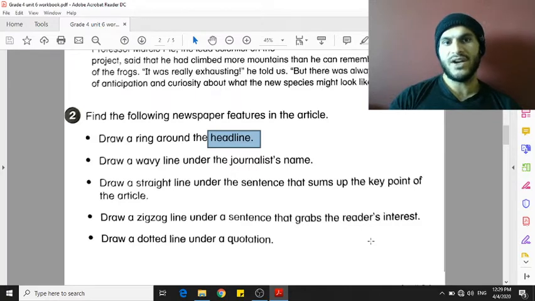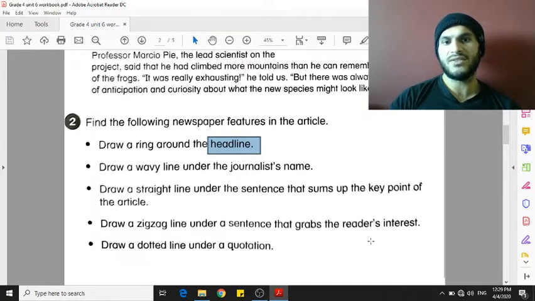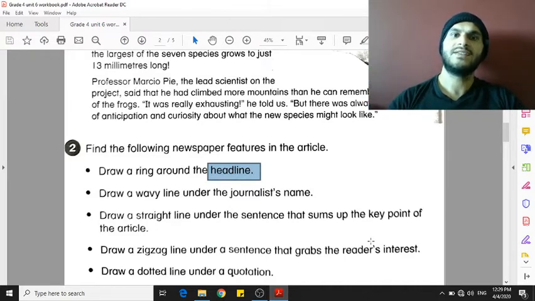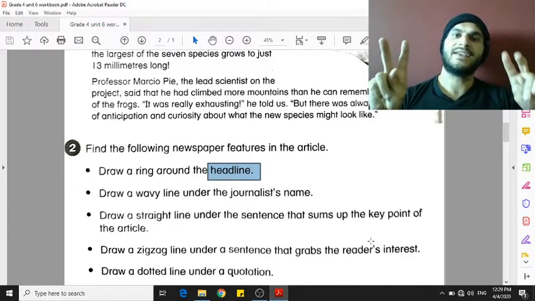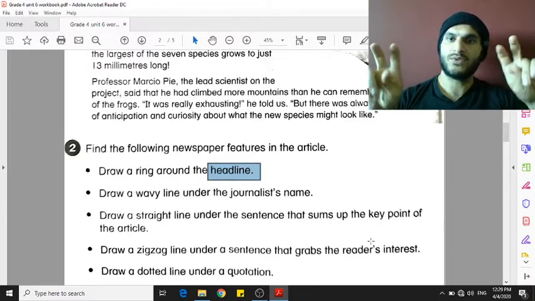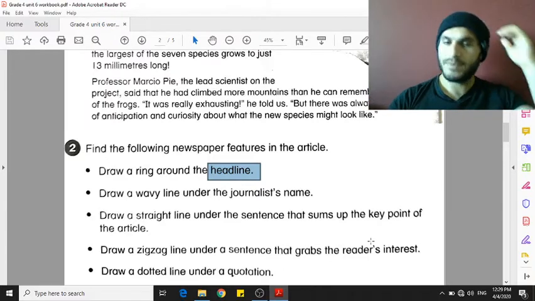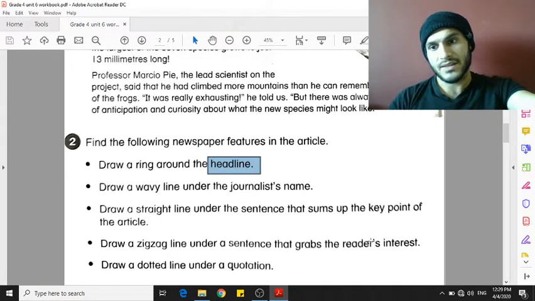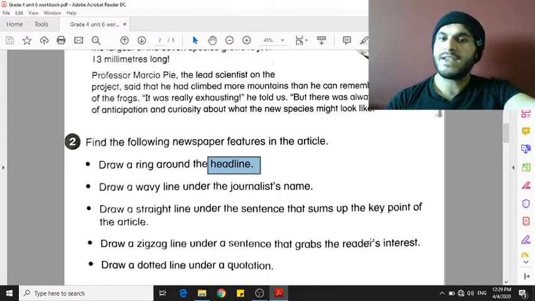And the last one, you have to draw a dotted line under a quotation. Quotation means a sentence that is marked with speech marks. These speech marks indicate that these words were said by someone else.